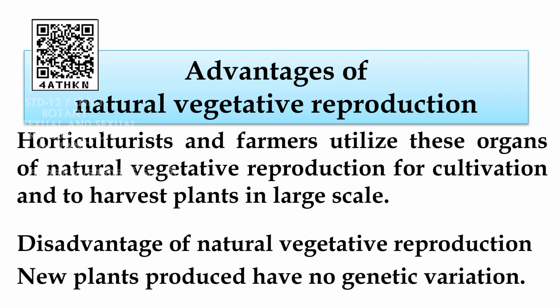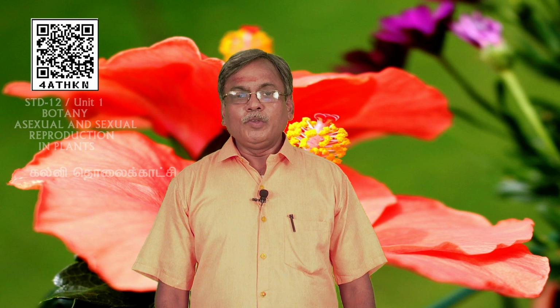Fourth point is horticulturists and farmers utilize these organs of natural vegetative reproduction for cultivation and to harvest plants on a large scale. And there is only one disadvantage, students, in natural vegetative reproduction. New plants produced have no genetic variation. There must be a genetic variation which facilitates evolution, that you know very well. So it is not allowing the plants to produce new species. So that is the only disadvantage.